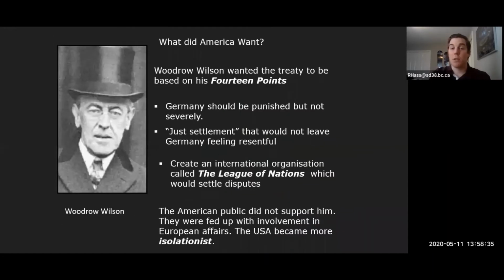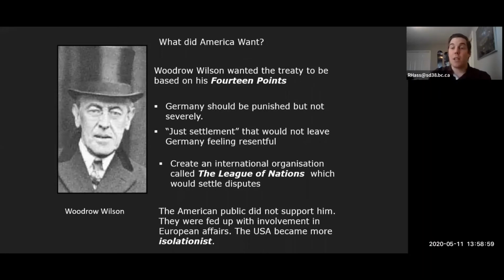The last person we'll look at is Woodrow Wilson. Woodrow Wilson went to the Paris Peace Conference to make sure Germany was punished, but not severely. He came up with the 14 points, which outlined ways of how they should proceed after the war. Through his points, he did claim that Germany should take responsibility for the war, but also not take severe penalties.